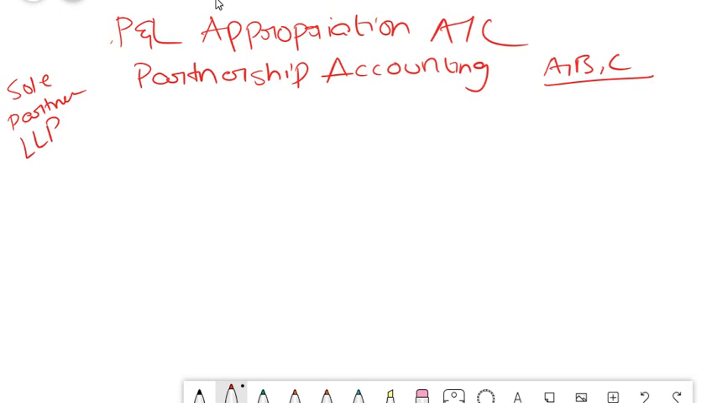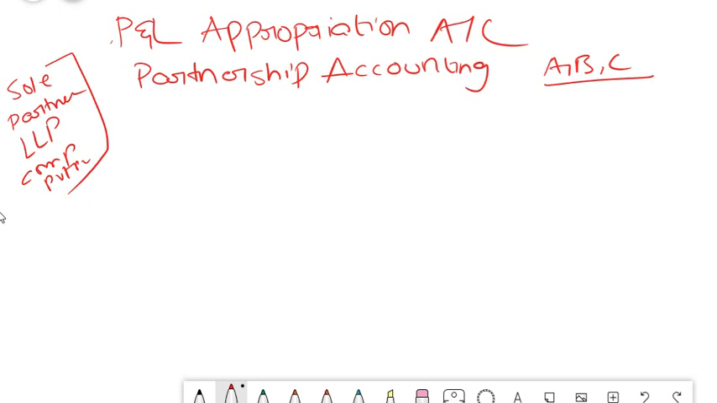We will discuss this again in a different subject, LRB or maybe principles and practices of banking. And then you have the company. In a company you have private and public. So these are the different types of entities which can be formed. One of them is the partnership firm. So in partnership accounting, this P&L appropriation account is generally prepared.